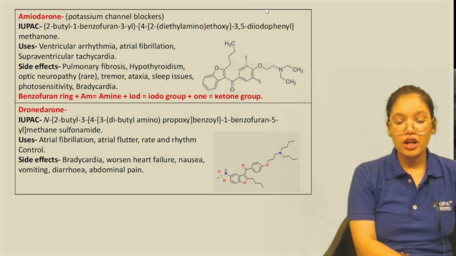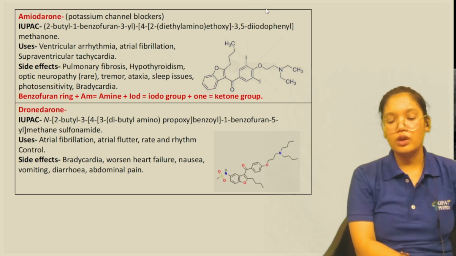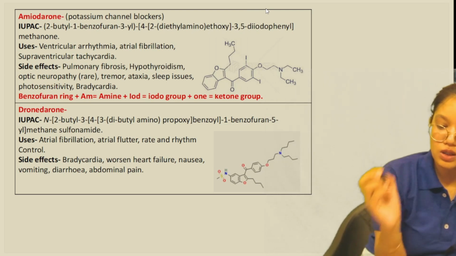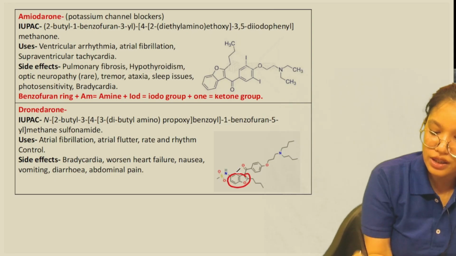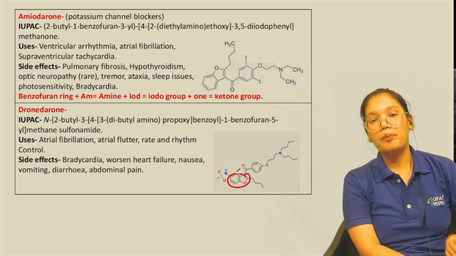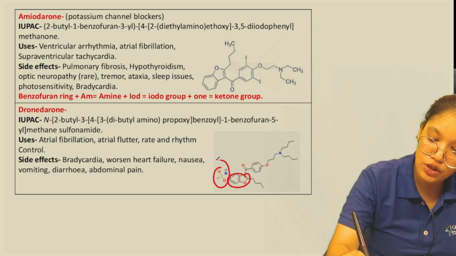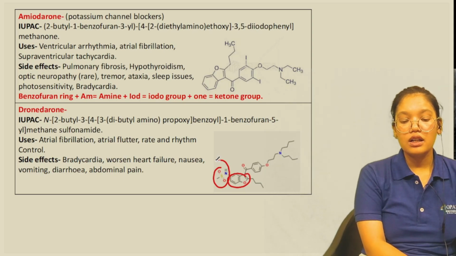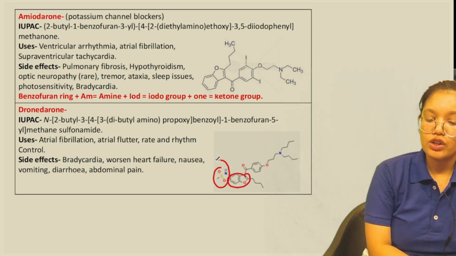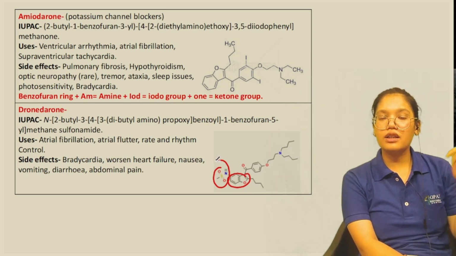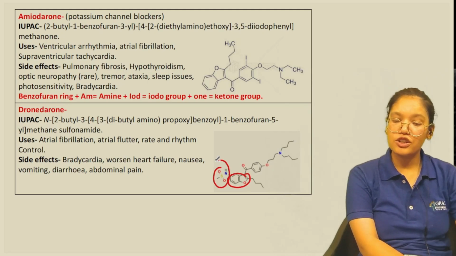Now the next drug is dronedarone. Dronedarone also has the benzofuran ring in its structure, plus a sulfonamide group too. Now uses: it also comes under the class 3 antiarrhythmic drugs only.